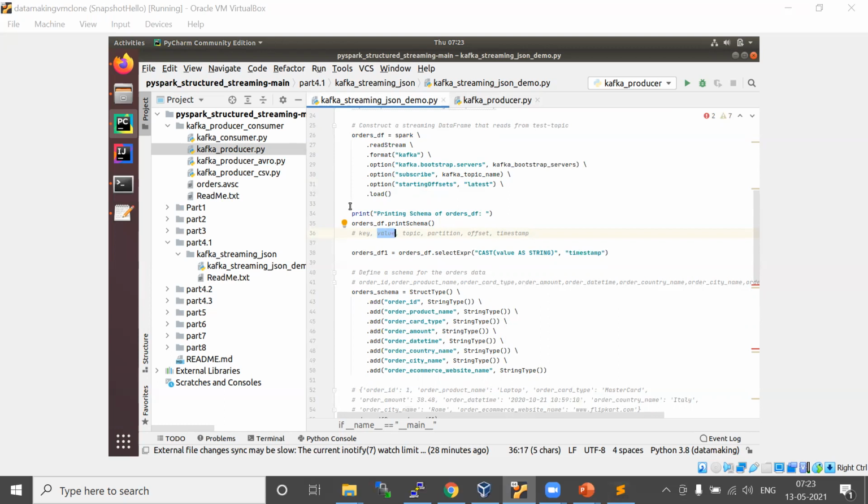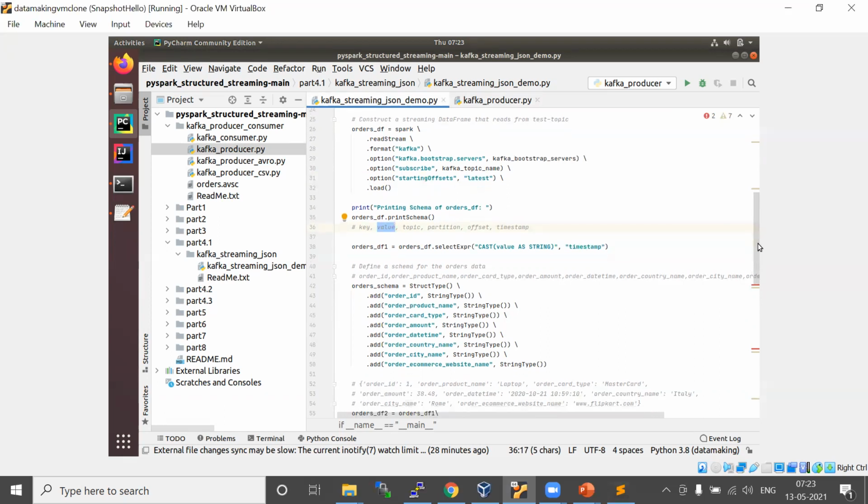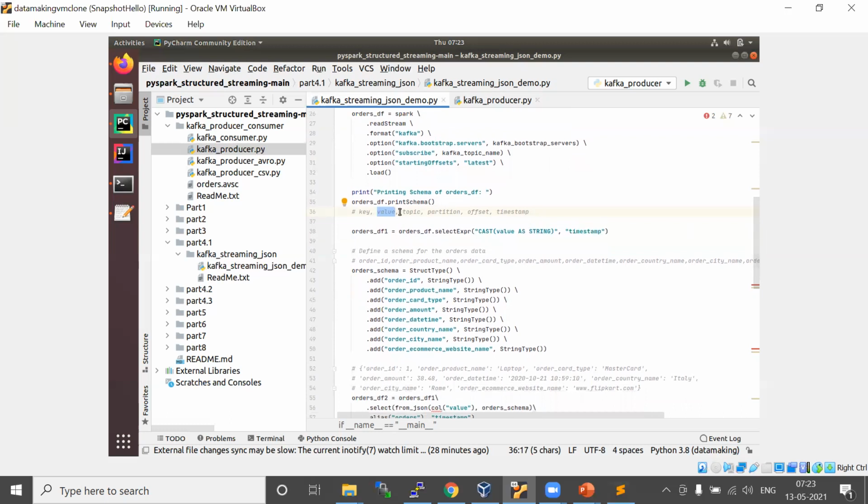So you need to parse this value column and then flatten your columns. For that, I'm printing the schema of this. You will see what the column types are. The value column is basically a byte array, so you need to convert it to string. That's what we did in the Kafka Python consumer, where we decoded it as a string. Here also we have to do it.